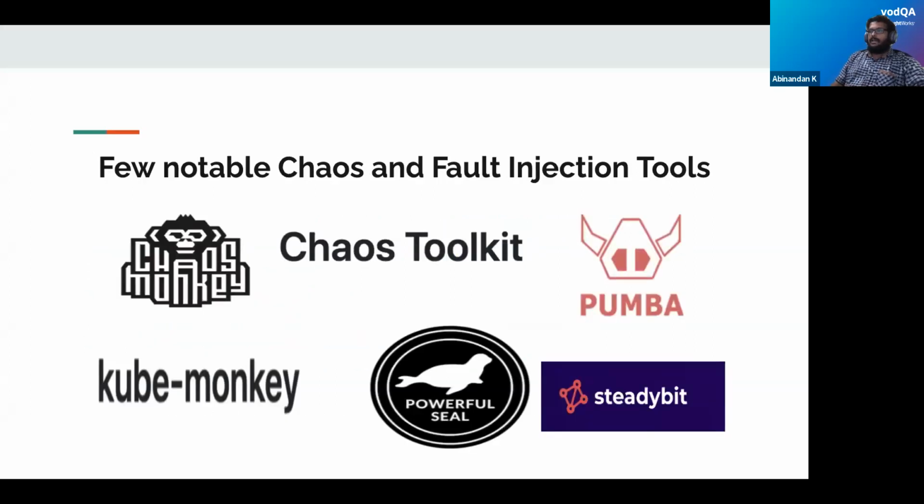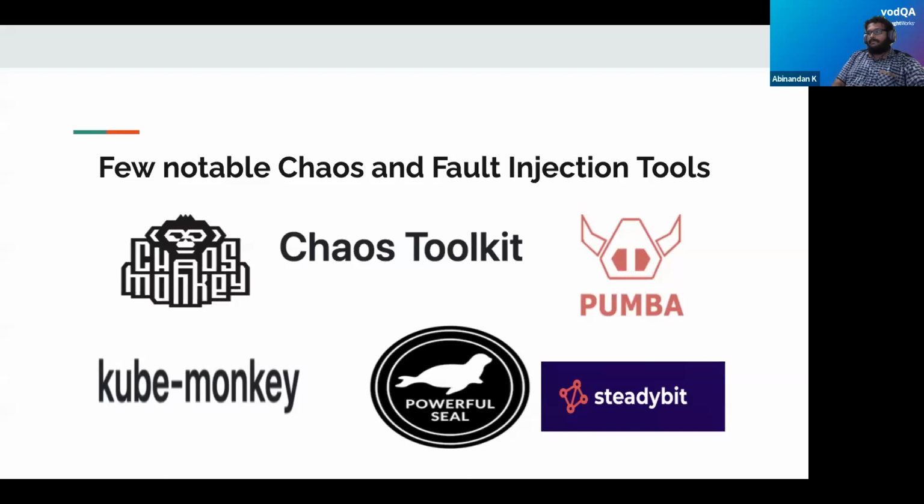These are a few notable chaos and fault injection tools. Chaos Monkey is a tool built by Netflix. You can try it out. Chaos Monkey works by introducing deliberate failures in a set of virtual machines or a single virtual machine, so we can test the system in production to see if the fault tolerance mechanism is working as expected. A few other tools are Chaos Toolkit, Pumba, and KubeMonkey. KubeMonkey is a Kubernetes-based tool, so if your application is on Kubernetes infra, you can try it out. There are others too, like PowerfulSeal and Steadybit. These are not the only tools; there are other tools available.